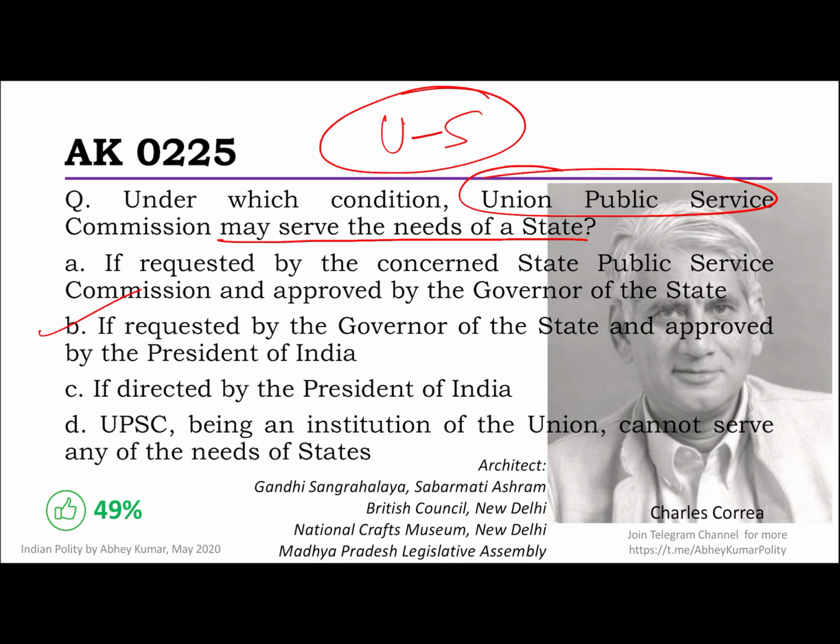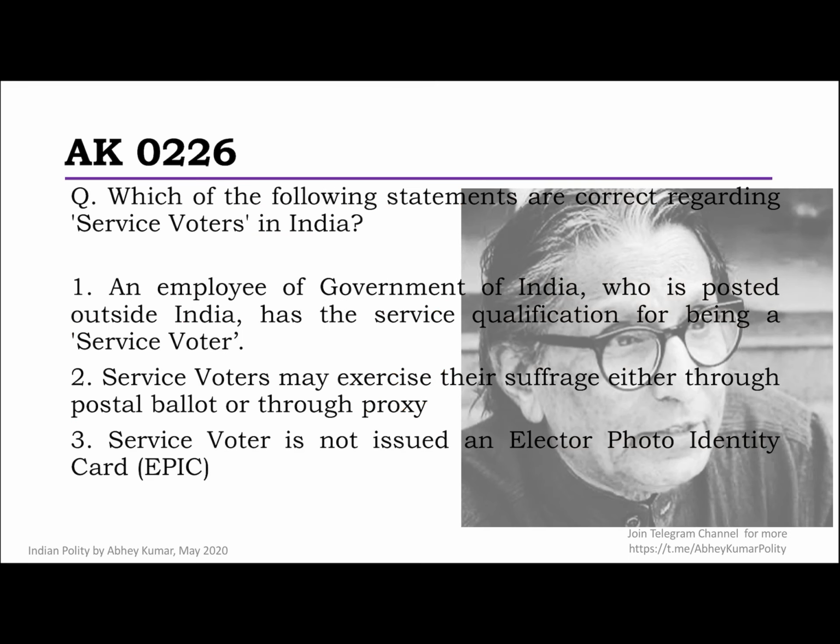And trust me, it is rarely about knowing the mugged-up provision. Of course, this is a provision of Article 315 of the Constitution, but it's okay. You don't have to know these articles, etc. But now that I've told you, go and read it, please, quickly. All right. So the next question we have now is which of the following statements are correct regarding service voters in India? And look at the performance here.